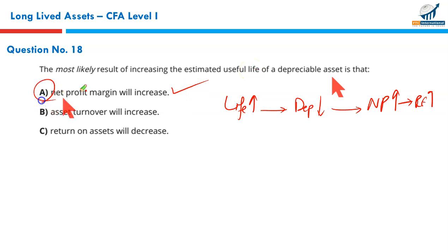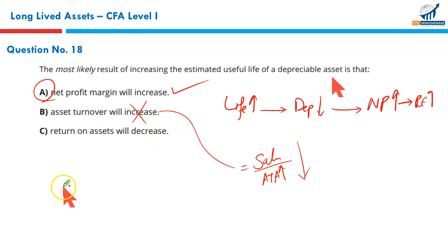We can click and go on, but we must consider B and C as well. B says asset turnover will increase. Asset turnover is sales over average total assets. Since the life of the asset has gone up, the depreciation charge has fallen, so your average total assets balance goes up. The denominator goes up, so the turnover ratio should fall, not increase.